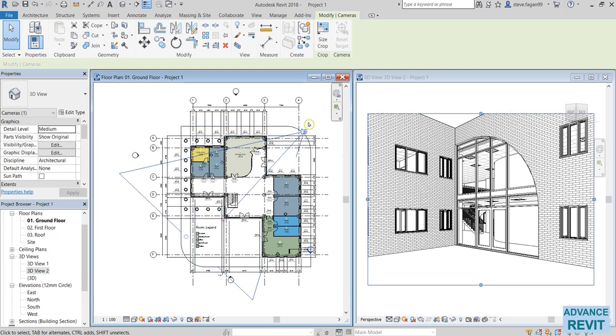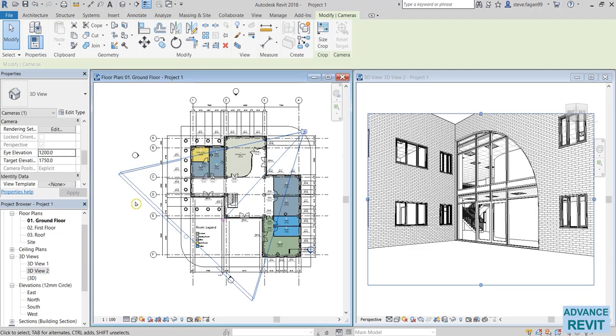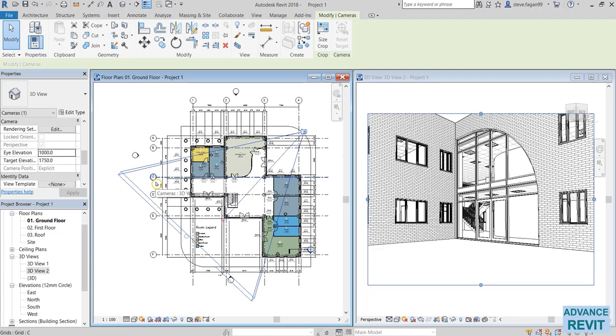If I wanted to increase or decrease the height, I'll go to my properties palette, scroll down to the camera heading, and there's my eye elevation. If I decrease that to 1200, my eye elevation reduces. I can bring it down to say 1000. So the camera is now 1000 up from the ground floor level.